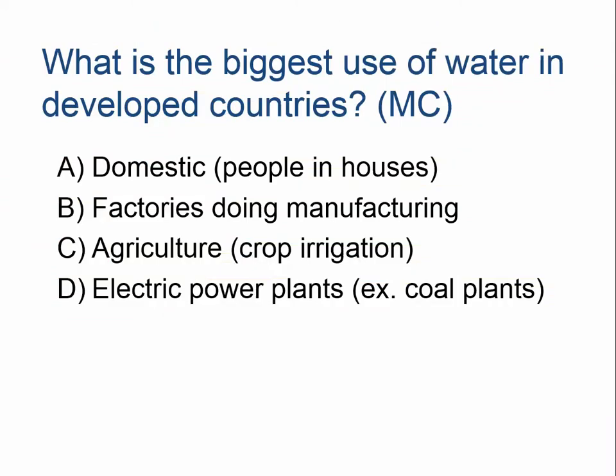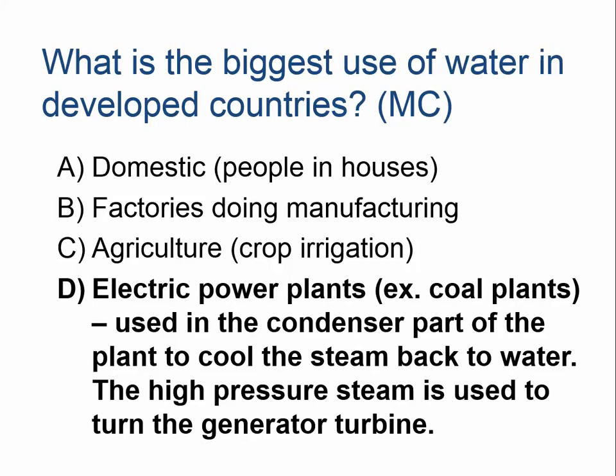What is the biggest use of water in developed countries? This is a multiple choice question here. So, if you said electric power, you were right. If you said agriculture, that's actually the second biggest use of water. And so what's the deal? What do we use it for in electric power plants? It's used in the condenser part of the plant to cool the steam back to water. And the high pressure steam is used to turn the generator turbine.